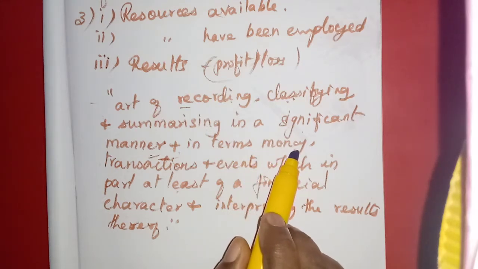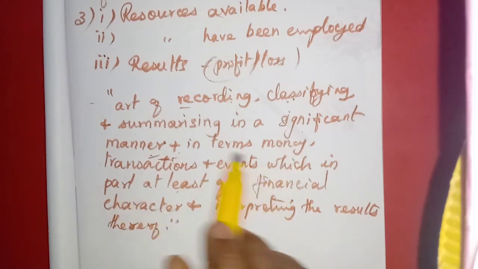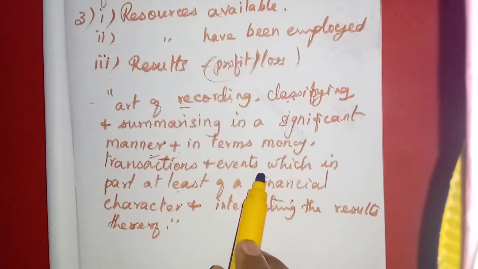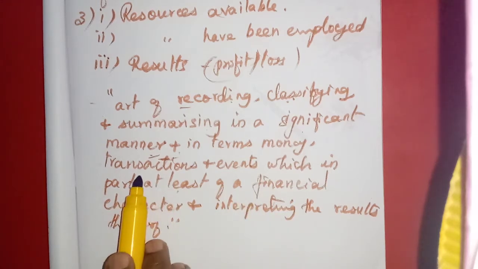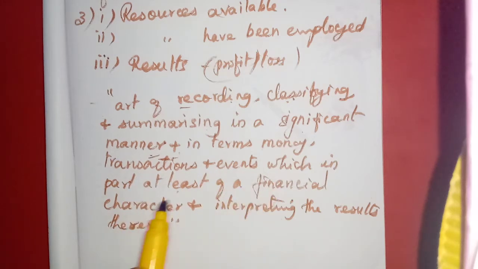Other than money, transactions cannot be entered. Transactions and events which are, in part at least, of a financial character can be entered and recorded, all the transactions and events which can be expressed in terms of money. That is the meaning. And interpreting the results thereof: they will prepare the financial statement and the management will interpret the results. Okay, that is one of the definitions.